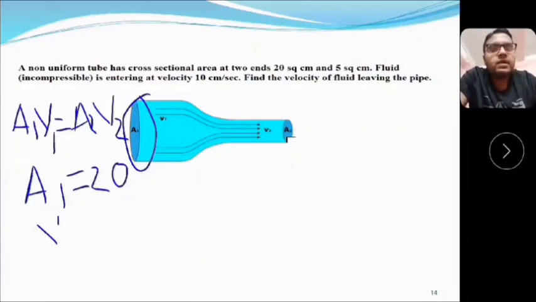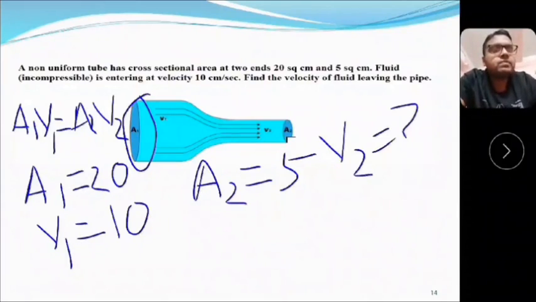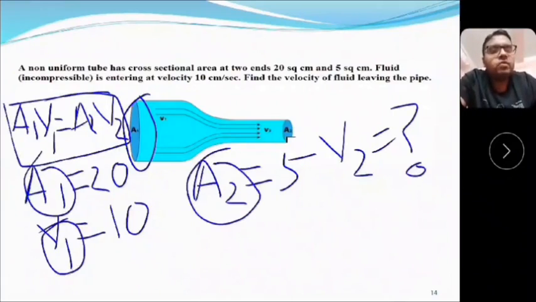What is V1? The velocity on the left side, that is the velocity of the fluid entering, is given as 10. On the right hand side, the cross sectional area A2 is given as 5 square centimeter. We have to find out the value of V2. Now if we put the values of A1, V1 and A2 in this equation, then we can calculate the value of V2. So do it yourself.